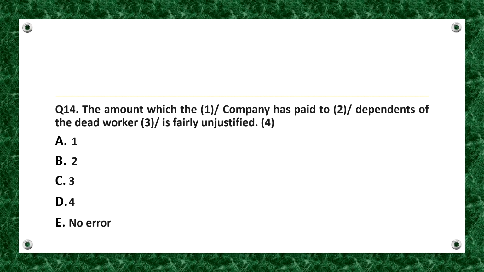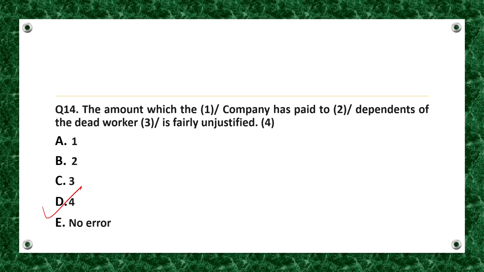Let's discuss. Let me first read out the sentence given. The amount which the company has paid to dependents of the dead worker is fairly unjustified. So the correct option is option D, that is, the grammatical error lies in part 4 of the sentence.